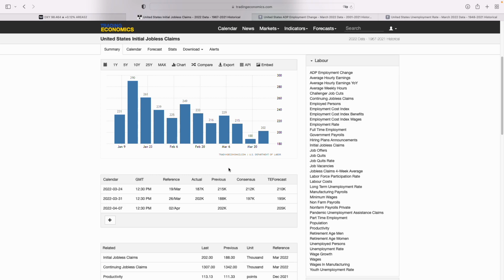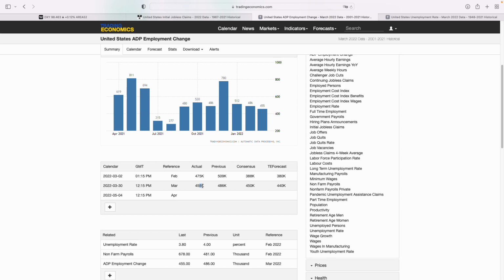One thing to keep in mind, it's obviously important that we are reactive to the data, because in February we also got a high number of initial jobless claims, but the NFP still came through positive, other than as expected. But this is an indication that more people filed for unemployment claims at the end of the day, and this gives us an indication that we can definitely expect the NFP data to turn out negative as well.